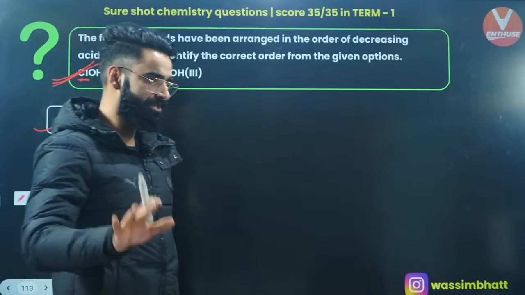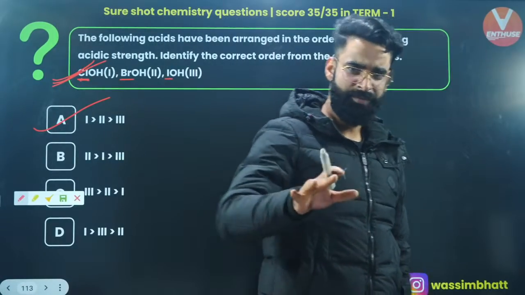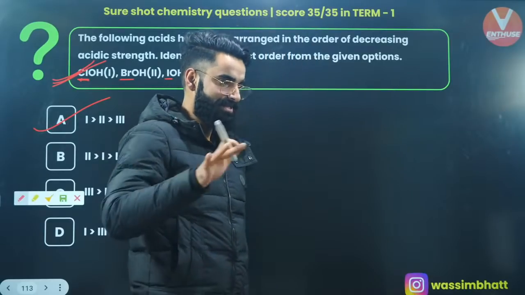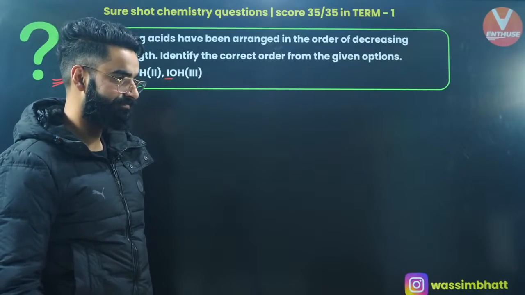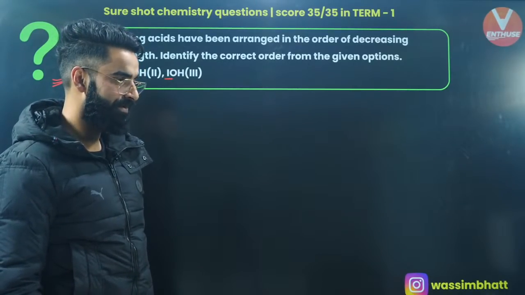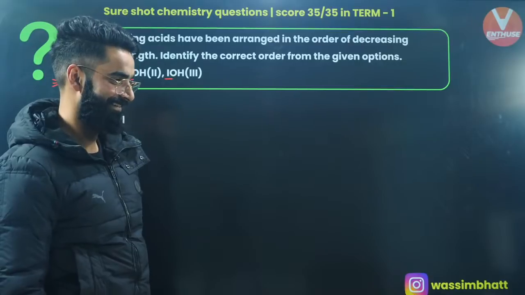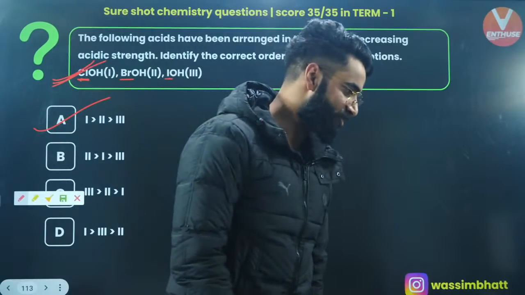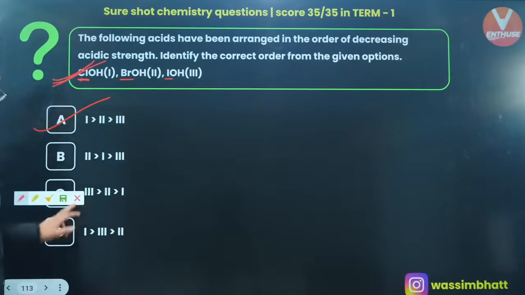You want me to go slow, or you are liking the speed? If you want me to go slow, I can slow myself down. What do you want? I'm asking you. Speed up? Super fast? Okay, so I can see the majority of the students are saying super fast, so let's jump into super fast speed.